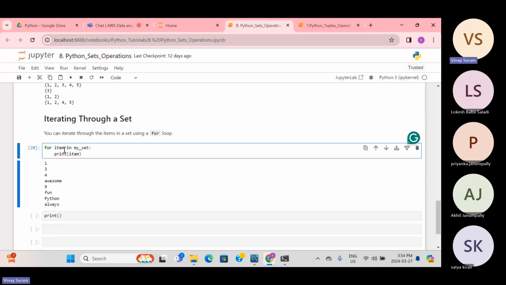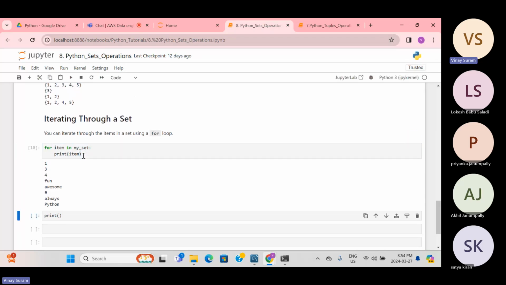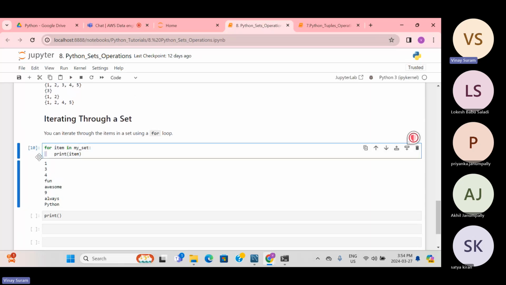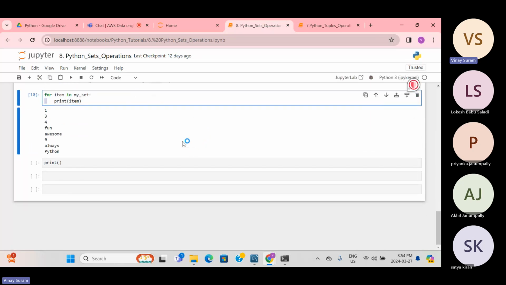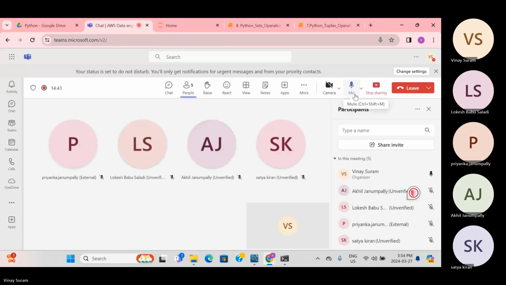So, iterating through a set. For loop: for item in my set, print item. That means it will iterate through each element. I have 1, 3, 4, so likewise it will go through the different elements. Any questions still on sets? Okay, I hope everybody is fine.